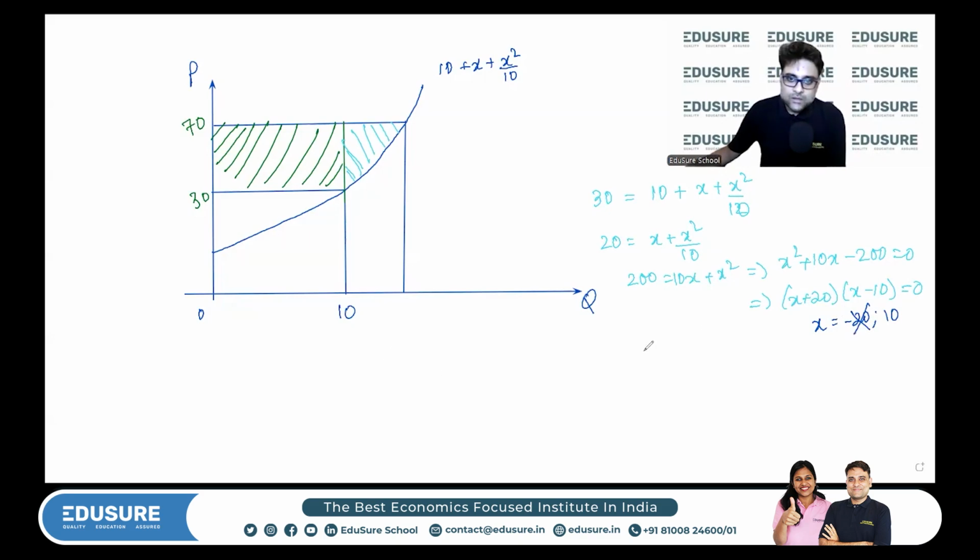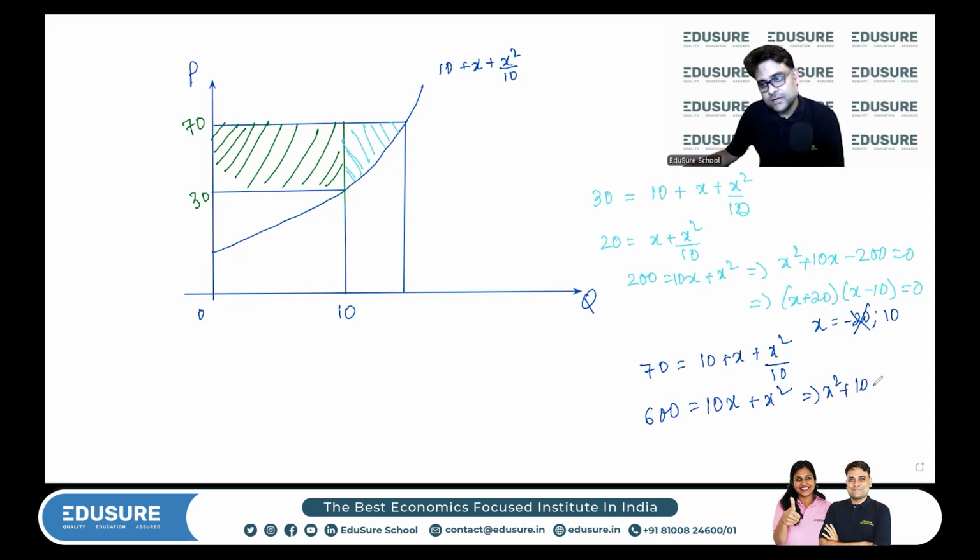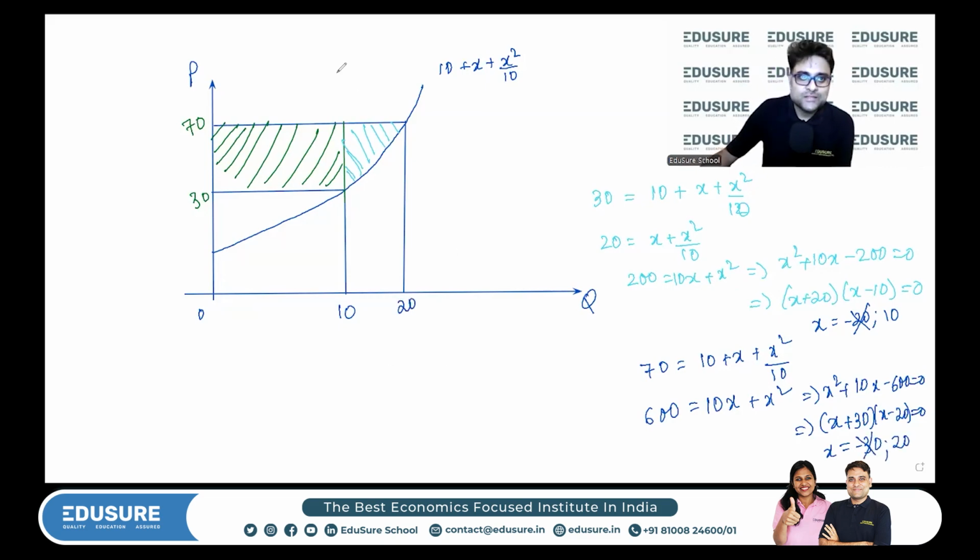So 10. The other is 70 is equal to 10 plus x square by 10. So 600 is equal to 10x plus x square, x square plus 10x minus 600, (x plus 30) into (x minus 20). So x is either equal to minus 30, impossible, or 20. So this is 20. Is this clear?